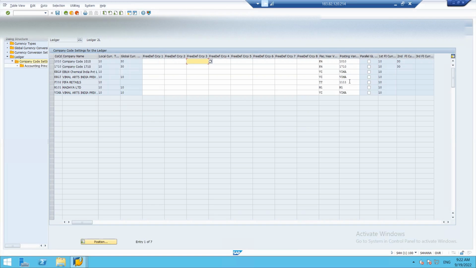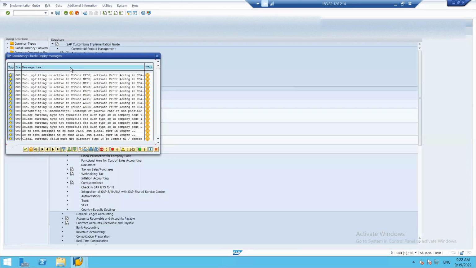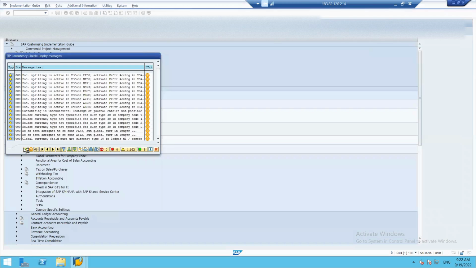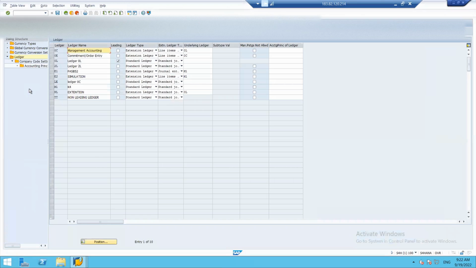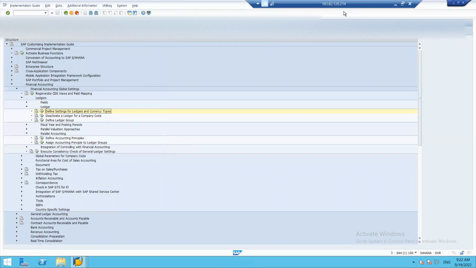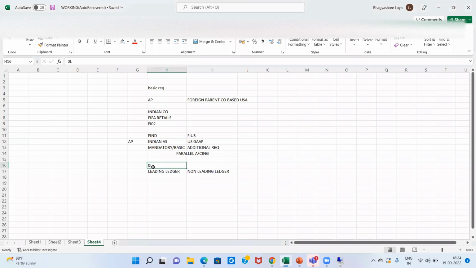It's FIFA Retails, and it is already assigned as my company. As I assign my company to it, this and my posting period have automatically come under it. So I'm not going to see it. I'll just save it. Done. Now I want to assign. So 2L is my non-leading ledger. 2L I defined is my non-leading ledger.